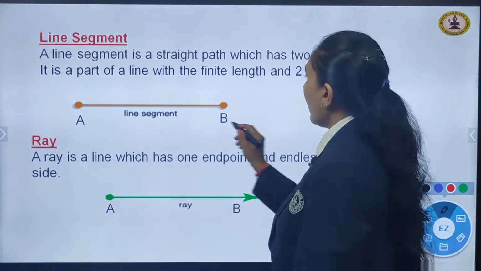How do we write in symbolical form, children? Suppose AB, here also we will write in capital, ray AB. So, this is the way we write symbolically ray AB.